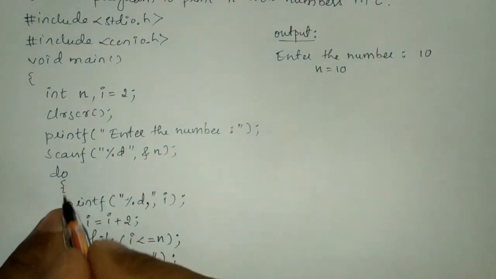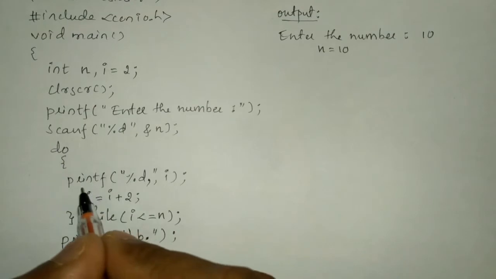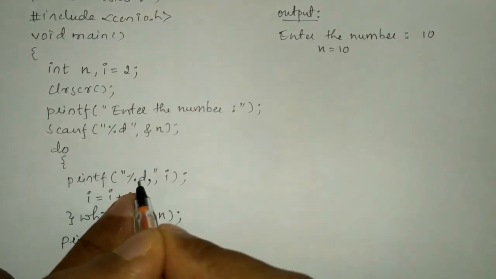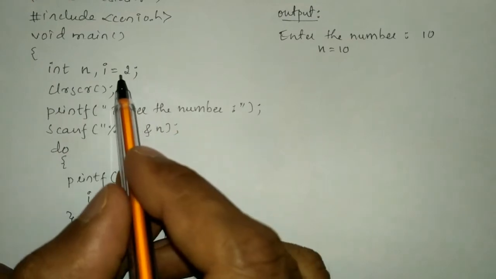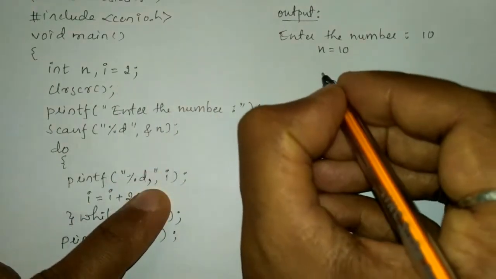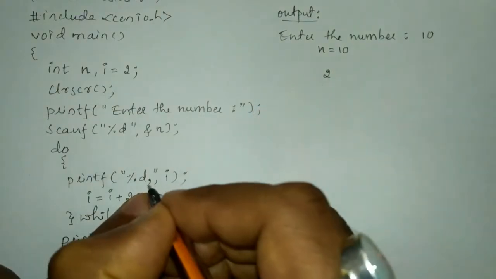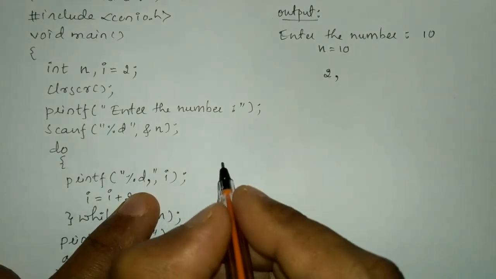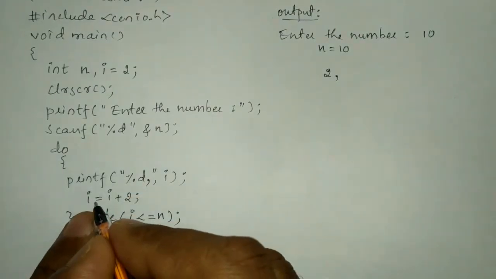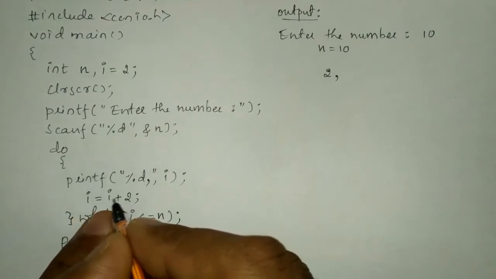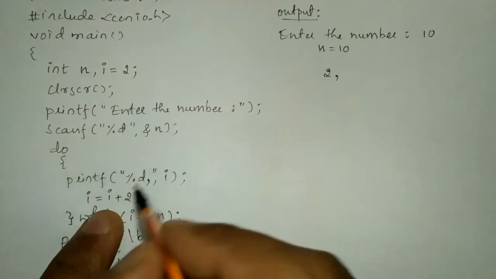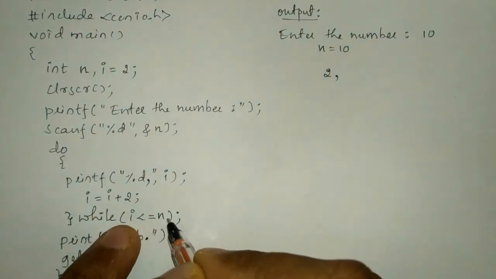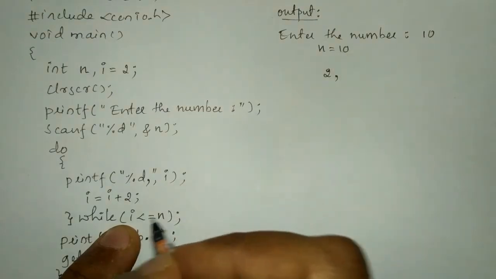Next, the cursor will come here and control enters into the body of the do while looping structure, and it is going to print %d. For the first time, the value of i is 2. So it is going to print 2, and after that it is going to put a comma, because here we have written comma. Now it increments the value of i by 2. i for the first time is 2. 2 plus 2 is 4. And now it is going to check the condition whether 4 is less than or equal to n, which is 10. 4 is less than or equal to 10.